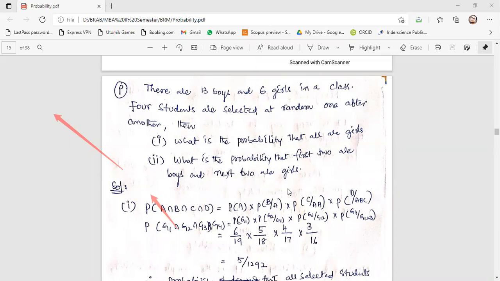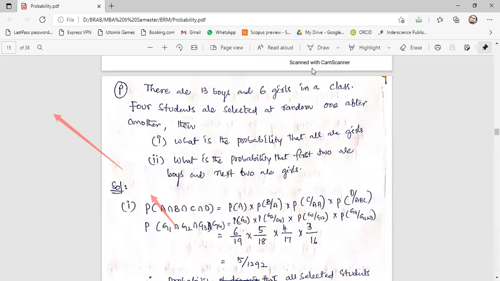So as Rohini said, what is the probability of getting girl 1 in the first attempt? How many girls are there? 6 girls are there. So 6 by the total number of students, 19. So 6 by 19. Next, we kept this girl aside, so the number of students has decreased from 19 to 18. Now 18 is the strength.